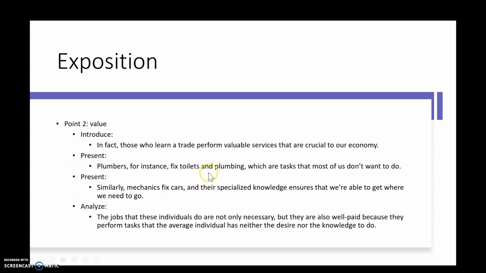And then here's some examples of exposition for point 2 and point 3. So exposition for my second paragraph would be value. So in fact, those who learn a trade perform valuable services that are crucial to our economy, and that could be a topic sentence as well. Plumbers, for instance, fix toilets and plumbing, which are tasks that most of us don't want to do. Similarly, mechanics fix cars, and their specialized knowledge ensures that we're able to get where we need to go. And then I want to analyze what I've presented. The jobs that these individuals do are not only necessary, but they are also well paid because they perform tasks that the average individual has neither desire nor knowledge to do.